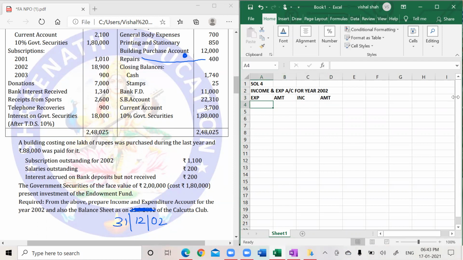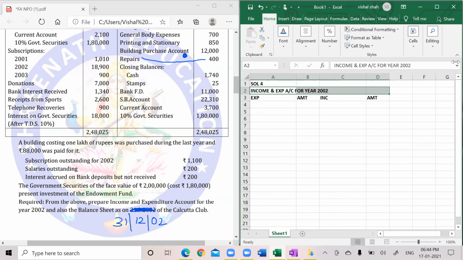That's all. So what I do is I increase the space for expenses and I also increase the space for income. Okay, fair enough. And this will be in the center. Okay, this will be my income and expenditure account.